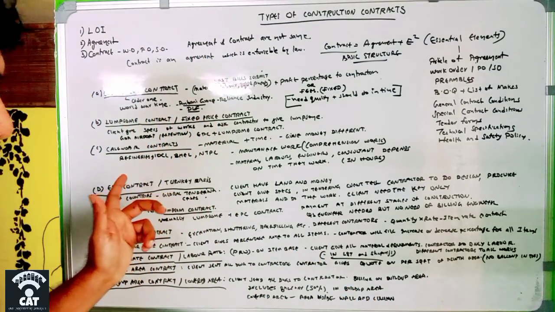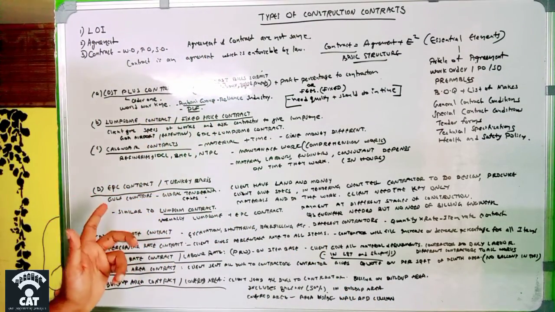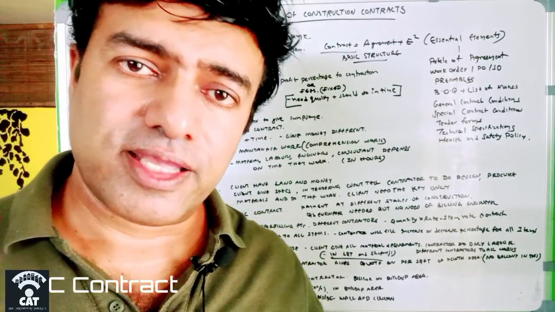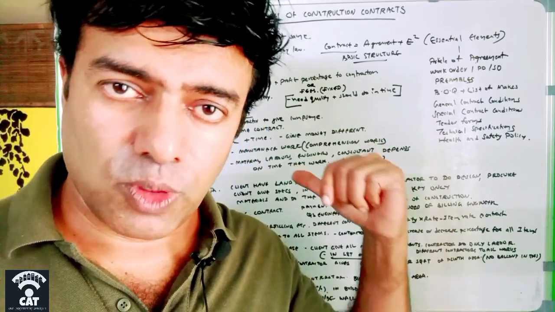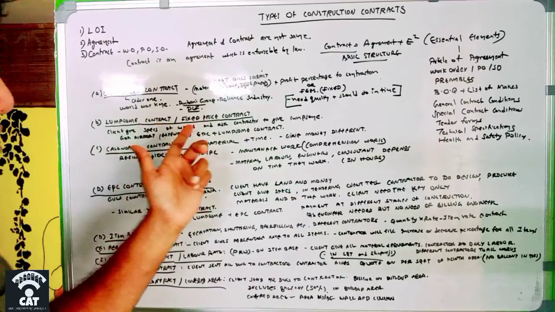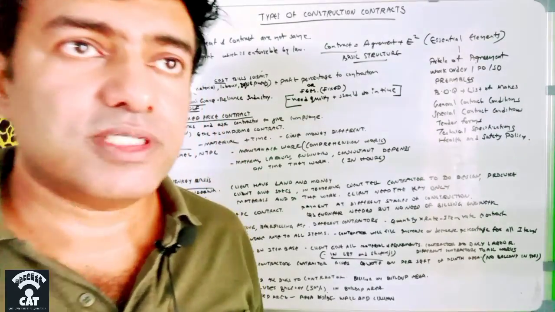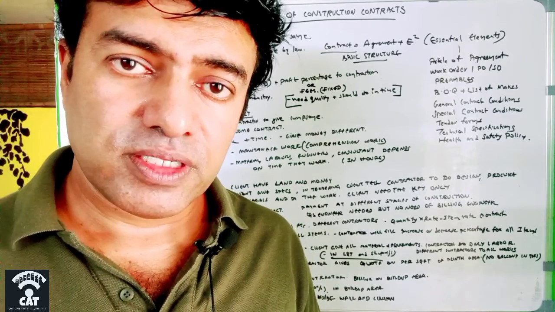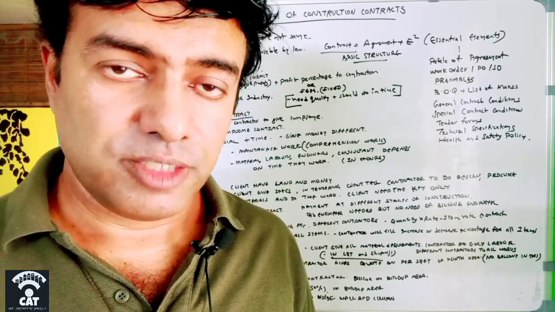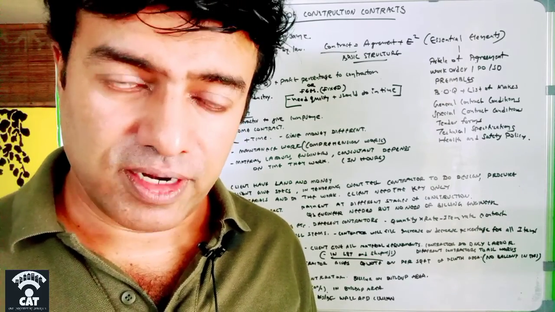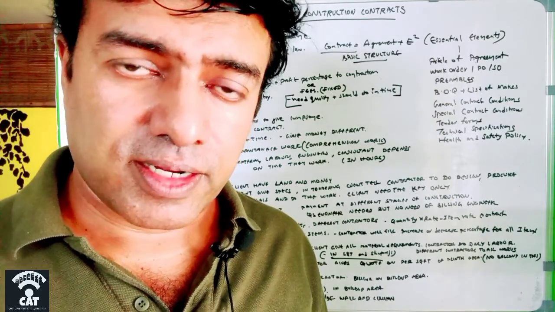So this is the third one, and then comes the fourth one, EPC contract or turnkey basis. EPC contract or turnkey basis is the same as the lump sum contract that we discussed before, the lump sum contract or the fixed price contract. EPC, what is the full form of EPC? It is engineering, procurement, and construction. That is EPC contract. Mainly these things are happening in Gulf countries. These are actually global tender cases.